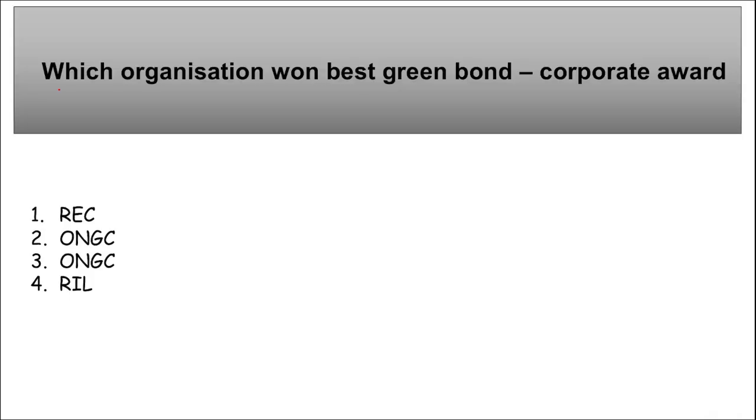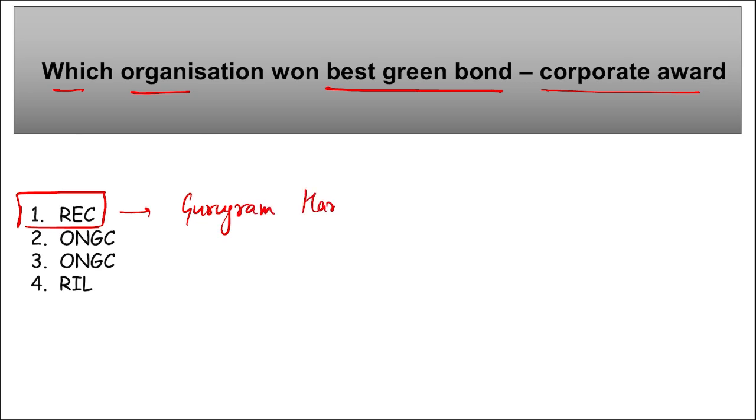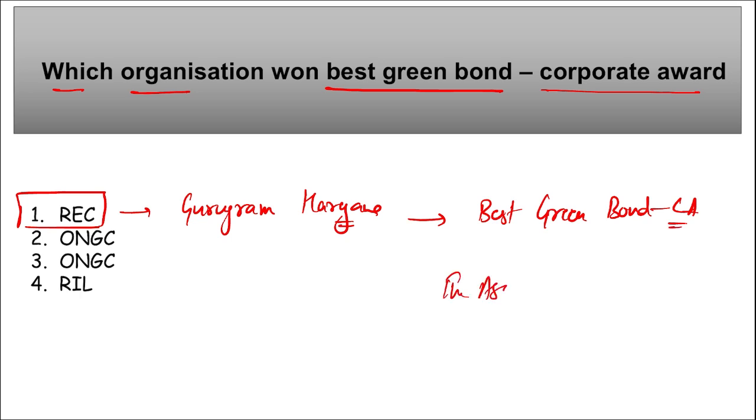Direct question. Then next question is, which organization won Best Green Bond Corporate Award? So it is REC, Rural Electrification Corporation Limited. This is a Gurugram, Haryana based company, and it was awarded with the Best Green Bond Corporate Award, and this was during the Asset Triple A Awards for Sustainable Finance 2024.